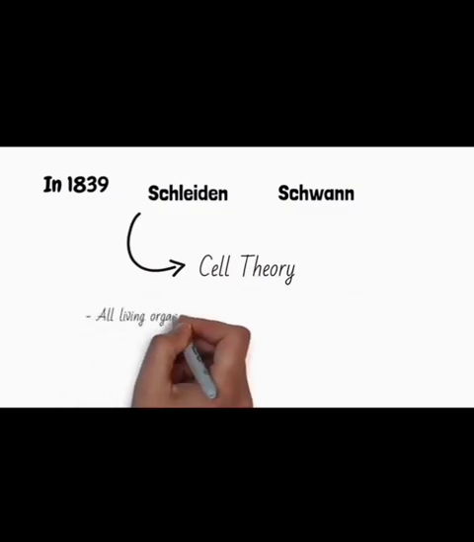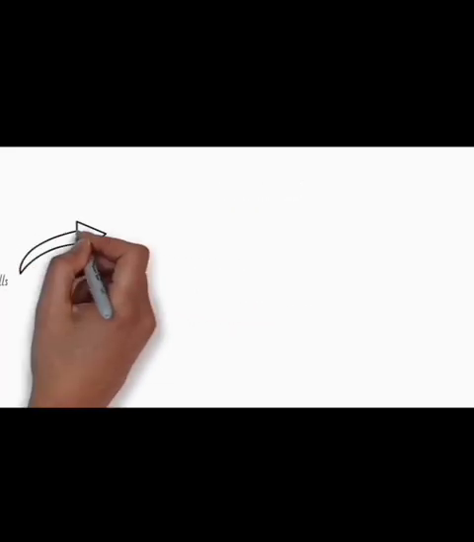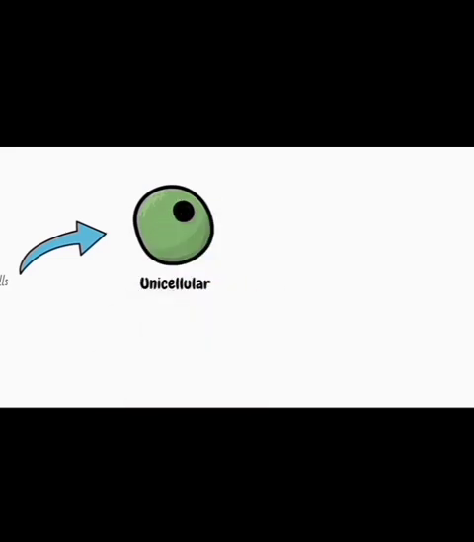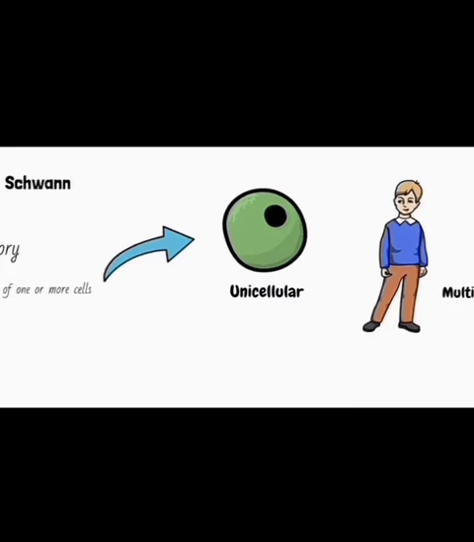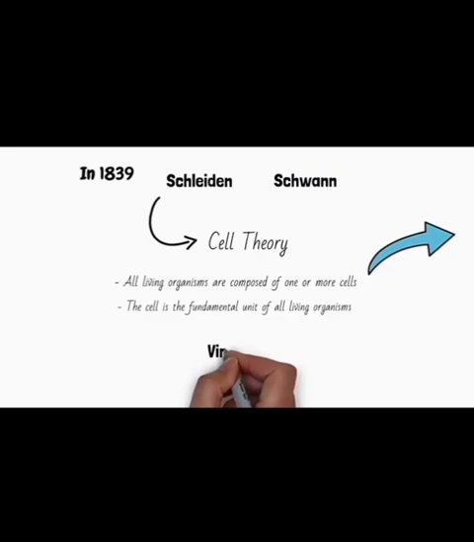According to the cell theory, all living organisms are made up of one or more cells, which means that all living organisms are either unicellular, made up of one cell, or multicellular, made up of many different types of cells. The next point was that the cell is the fundamental unit of living organisms. Another scientist, Virchow, proposed a third point of cell theory, which was that all living organisms arise from pre-existing cells by division.